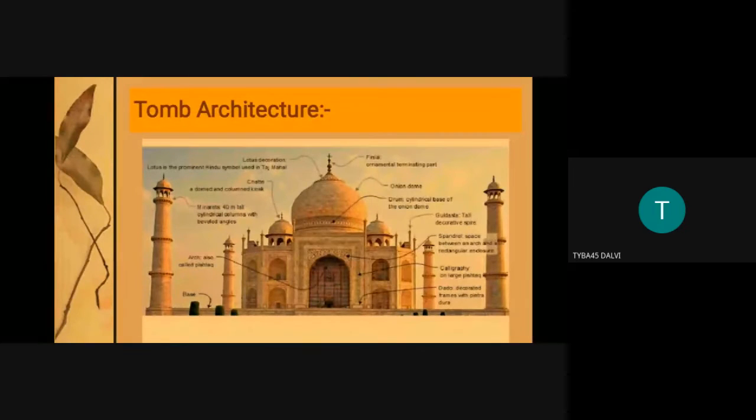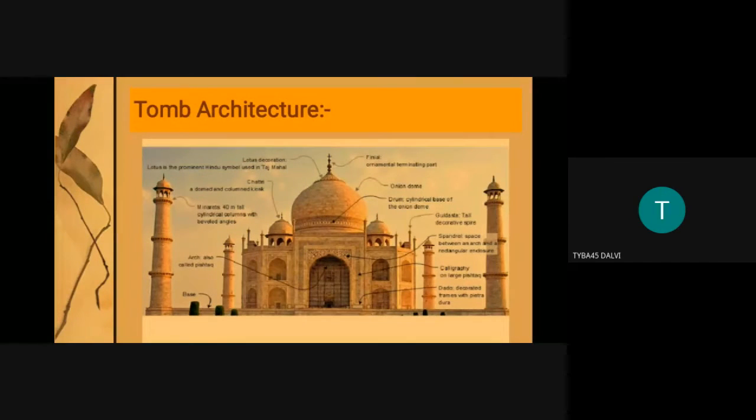Tomb and mausoleum, the basic difference is that the tomb has a monument which is constructed over the crypt. Crypt is a burial chamber, basically. So tomb and mausoleum both have a dome, a minaret, an arch, gateways, guldasta, onion dome, finial, all the characteristic elements are there. But an important element is absent in the mausoleum.